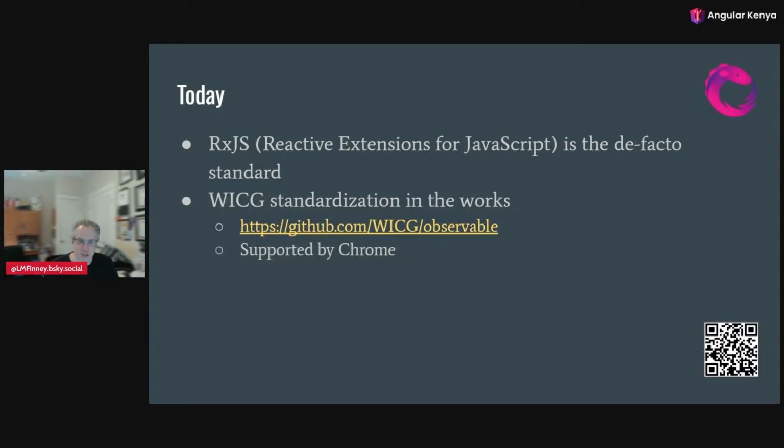And currently, native observables are supported by Chrome, but last time I checked, not in any other browsers. So my company isn't Chrome only, so we're not using the native observables yet, but you might be able to use native observables. But since I know mostly RxJS, I'm going to talk mostly about RxJS and occasionally just talk about differences with native observables.